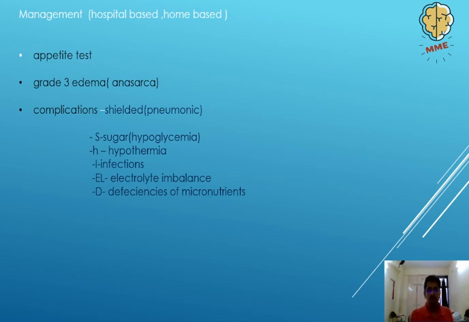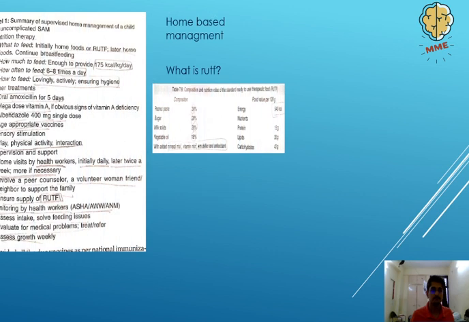Now, as we have described, hospital-based management and home-based, clinically in our hospital, 2 weeks definitive admission is there for all cases, no matter whether they are complicated or not complicated, right? But theoretically, this is what is advised, right?